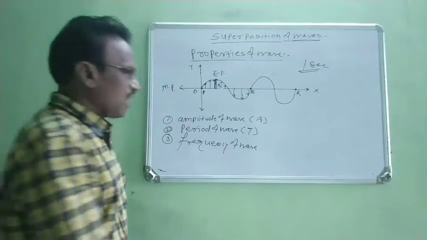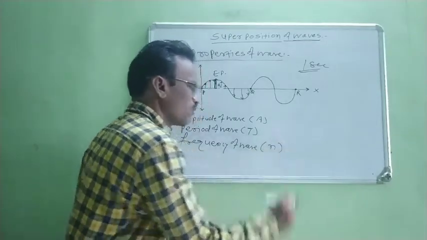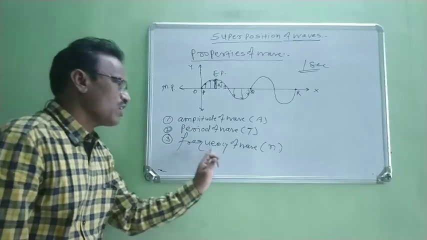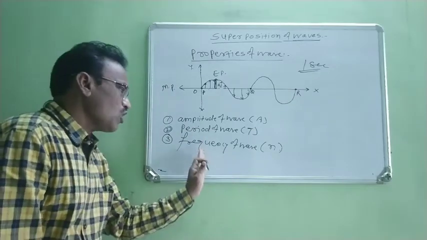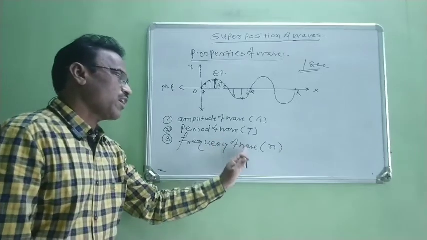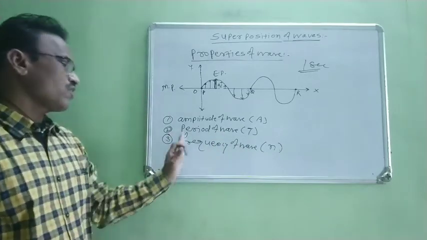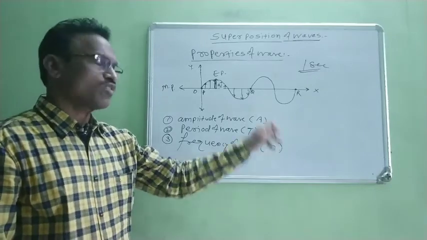Frequency of wave is denoted by N. Now, how do we define this frequency? The number of vibrations performed by the particle of a wave per unit time or per second is known as frequency of wave, and it is denoted by N.